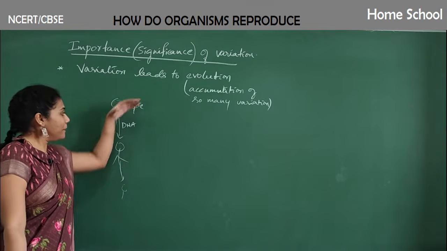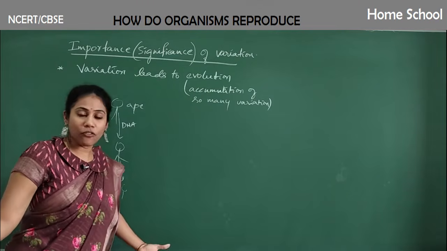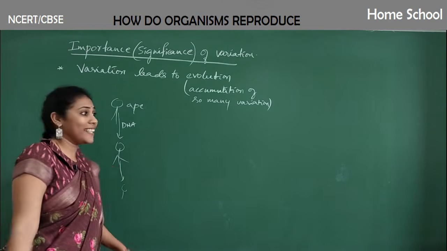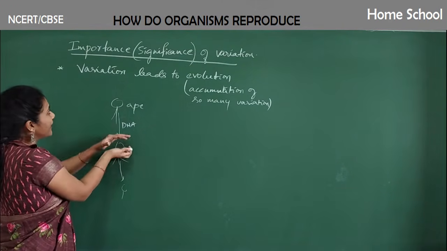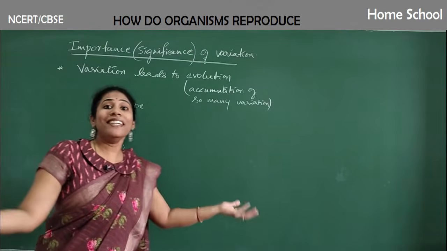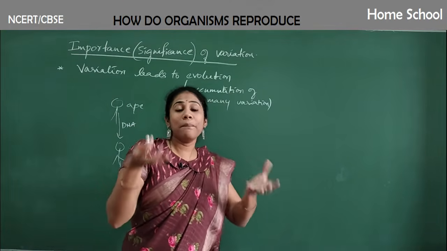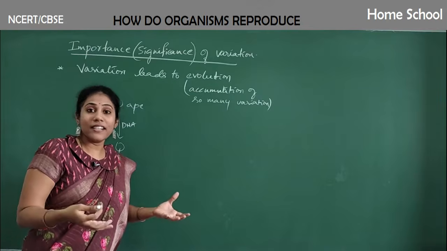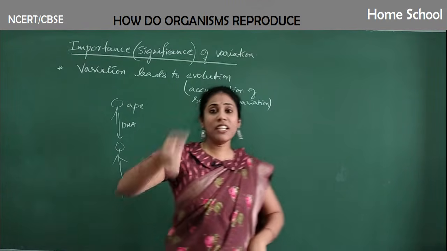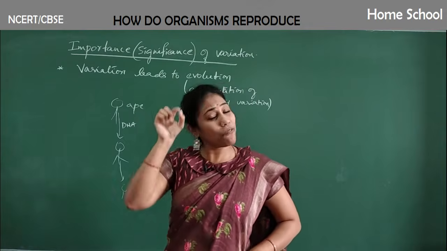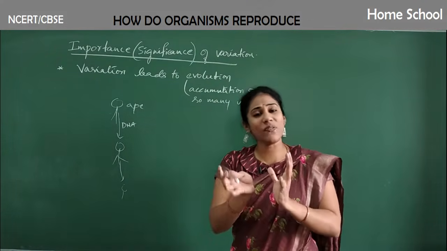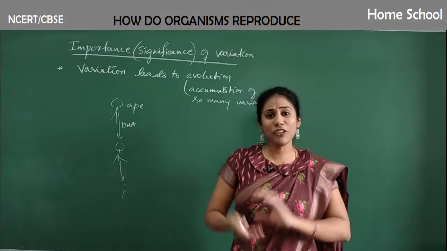So ape to man of now is a great evolution. So how did this evolution happen? In every step, in every generation, there is a variation actually. Variation in the sense what? During DNA copying, there might be some differences in copying, isn't it? So that leads to variation. So in each and every generation, minute variation would have occurred. So the collection of all these variations itself, we call it evolution.